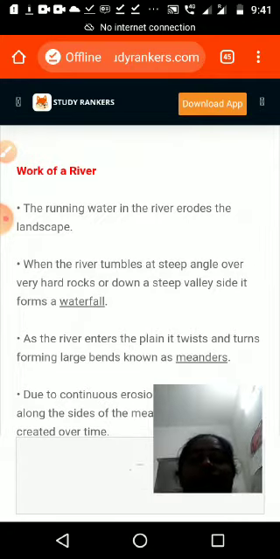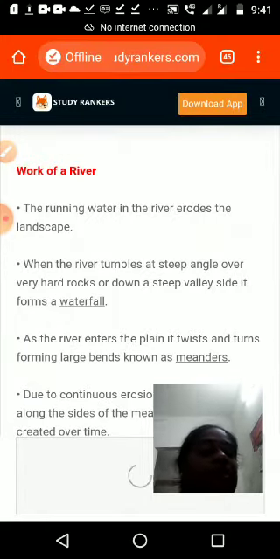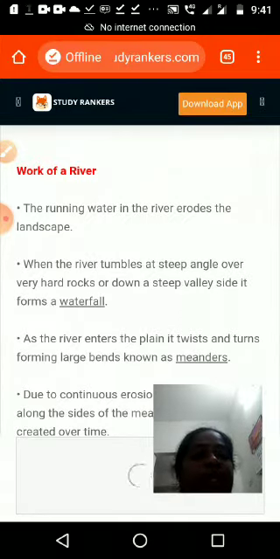Then we are going to see how water works. Work of a river: running water in the river erodes the landscape. You can see that on page number 15 of your textbook. Please take page number 15 and figure 3.4, waterfall. What is happening there? It is falling from hard rock to the downside, and the soft rock is undercut by the power of the water. It is given in the picture, and to the right we can see Niagara Falls also.